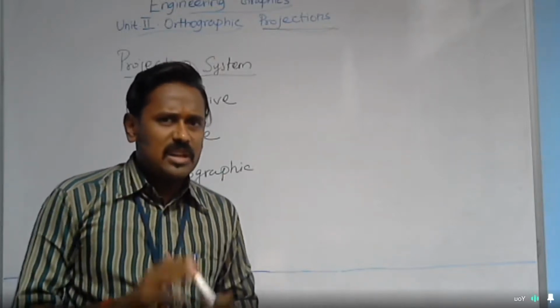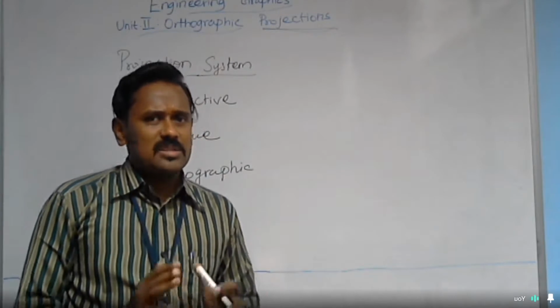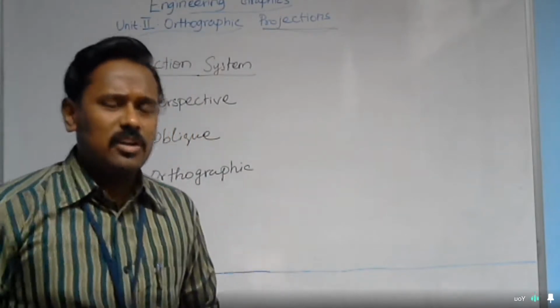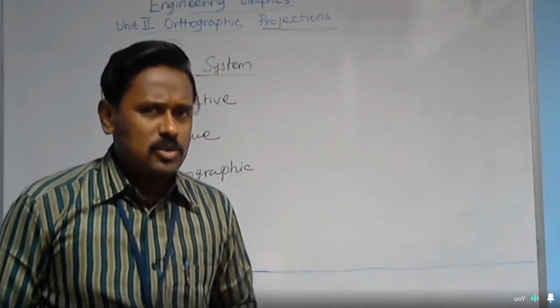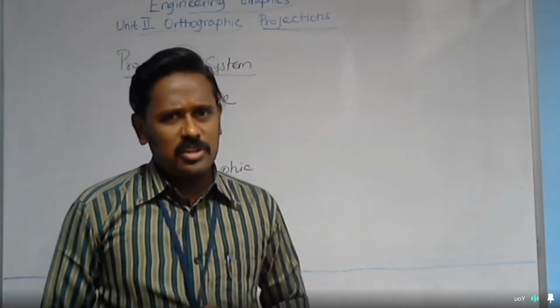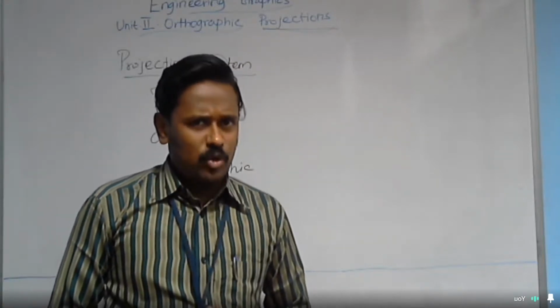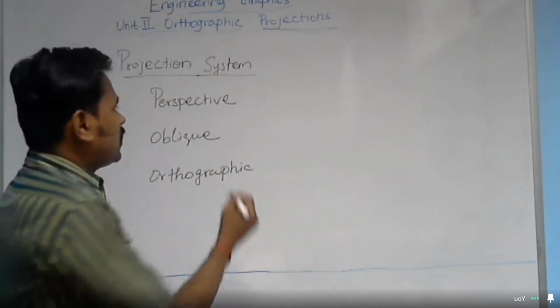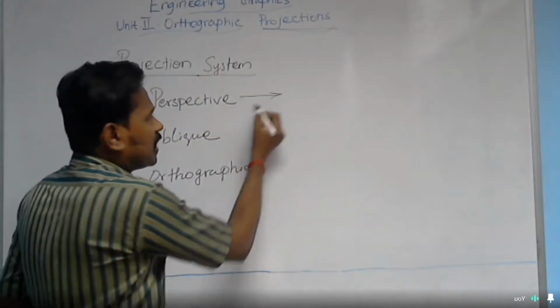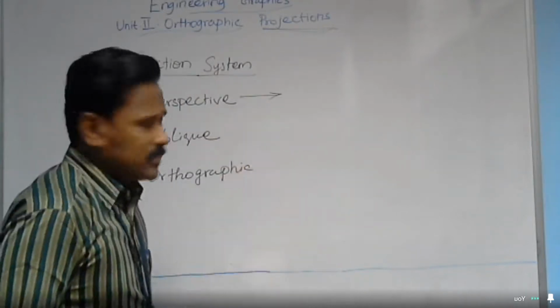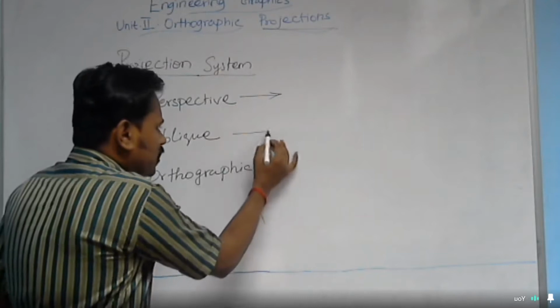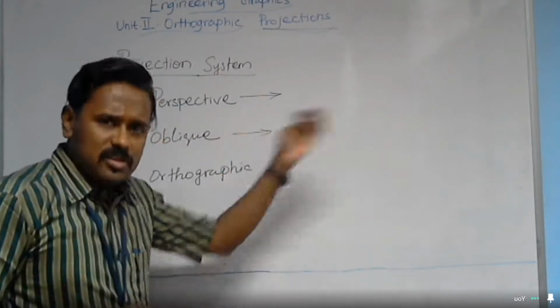So based on the nature of projector lines, the system of projection is divided into three categories. The first one is perspective, the next one is oblique, and finally orthographic. In the case of perspective projection, we may further have a few types. And in the case of oblique projection also, we have three more types.